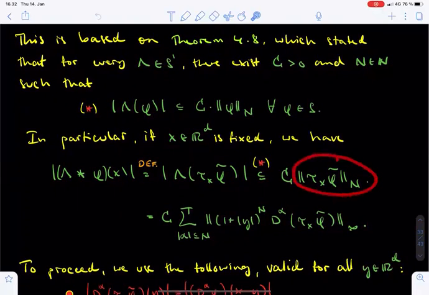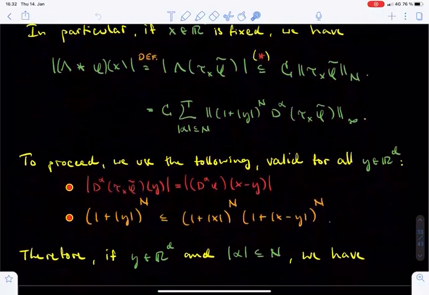Finally, we simply spell out the definition of the n norm of tau x of tilde phi, which equals the sum over all multi-indices alpha of order at most n of the L infinity norms of the functions 1 plus the norm of y to the power n times the alpha derivative of tau x of tilde phi.